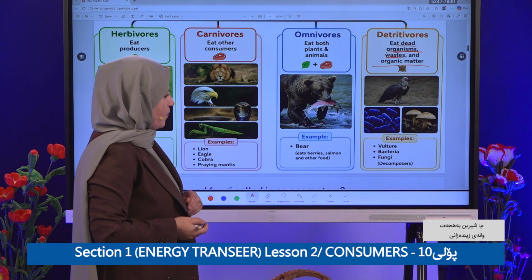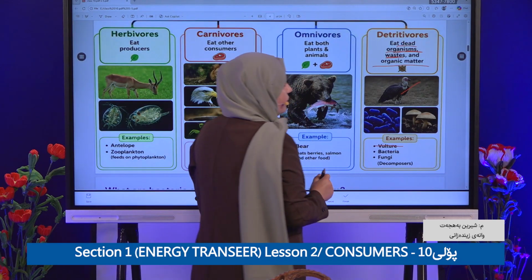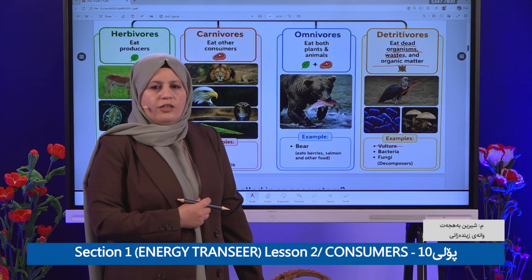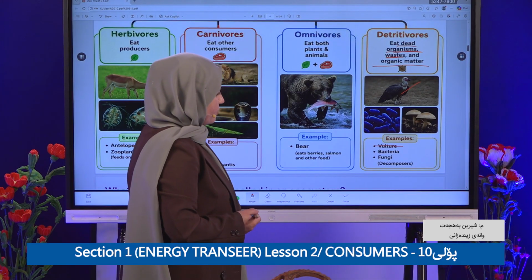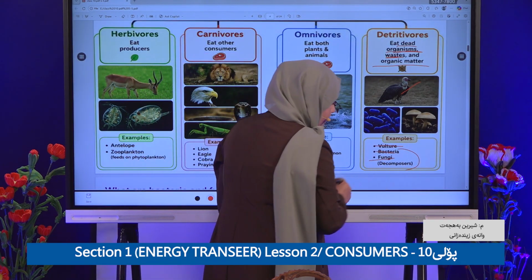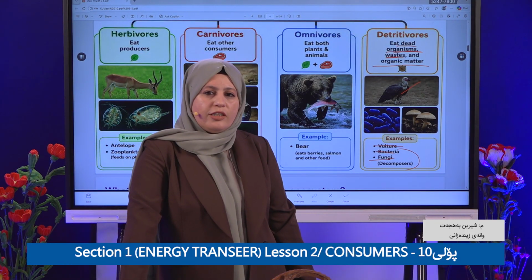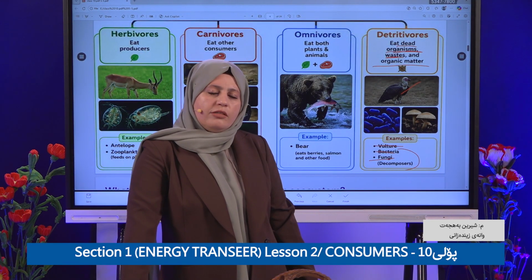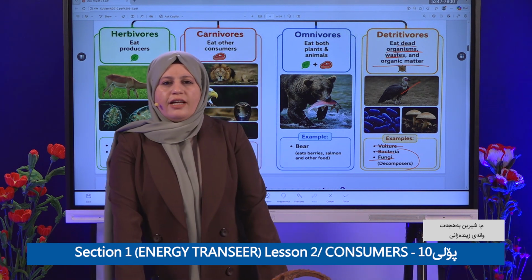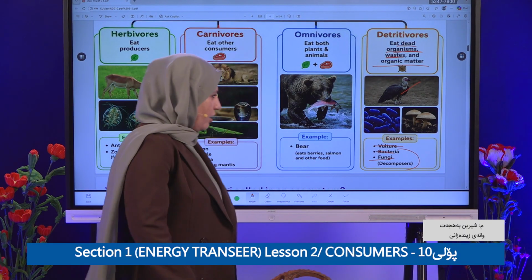Okay, for example, the vulture. This one, the vulture, eats dead organisms or the remains of organisms, or bacteria and fungi. Bacteria and fungi are from a group which is decomposer. I call bacteria and fungi natural recycling. Natural recycling.